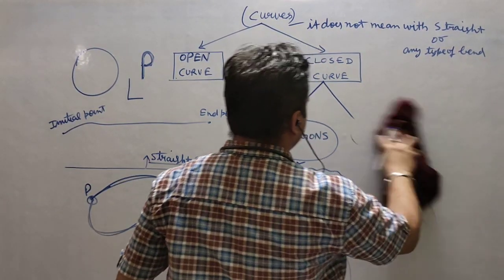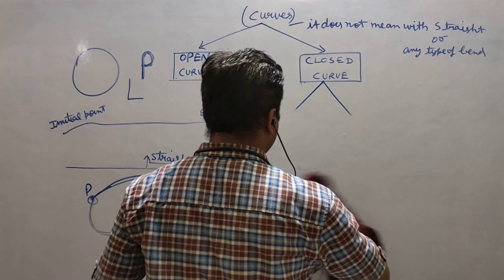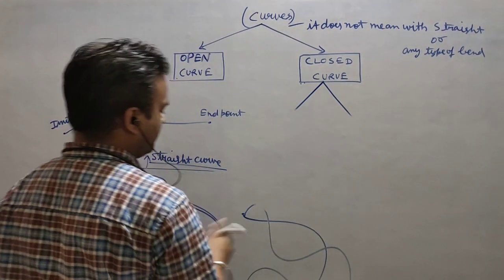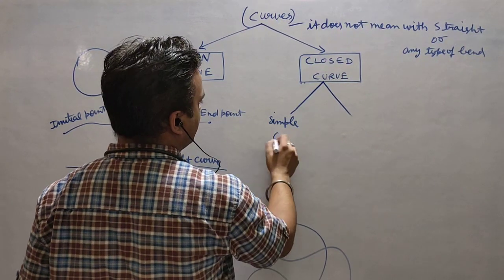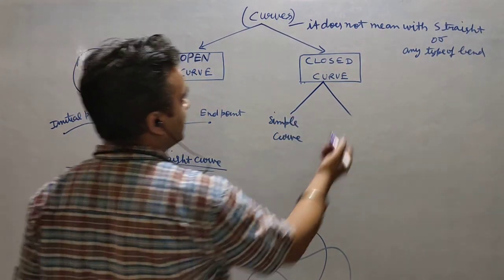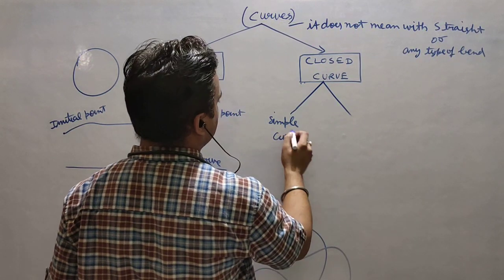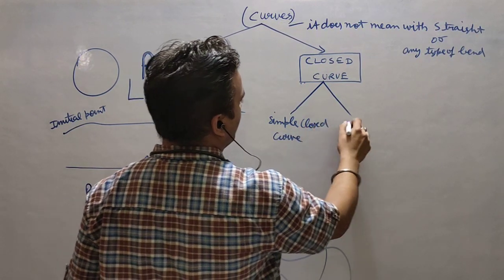Okay, before this I can do one thing. I will categorize in two parts. It will be a better option for us. Curve is defined in two parts: simple closed curve and not a simple closed curve.